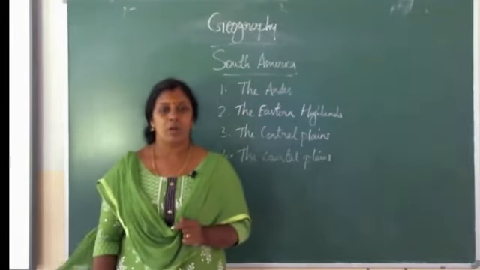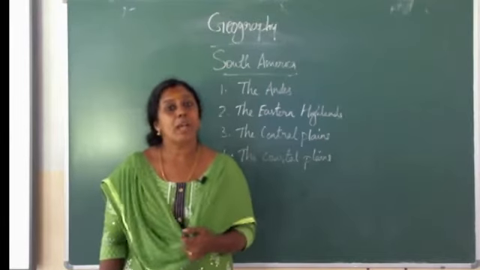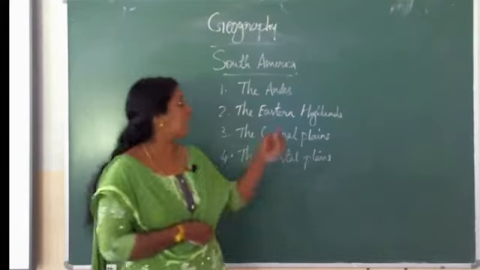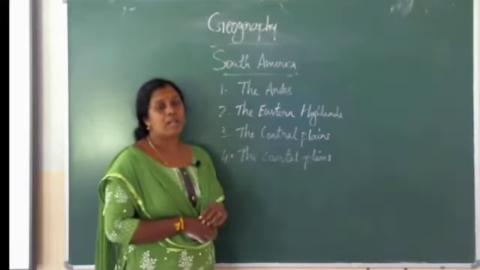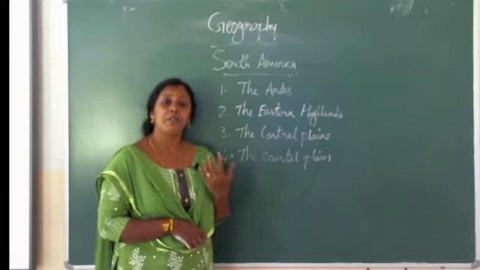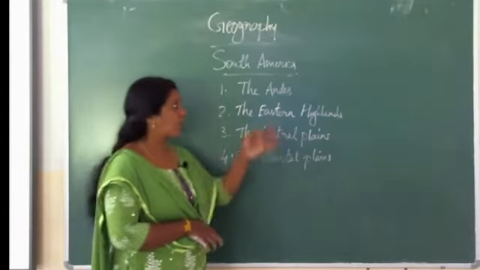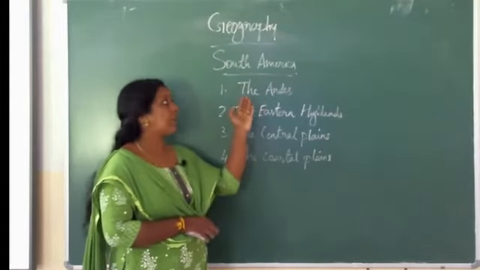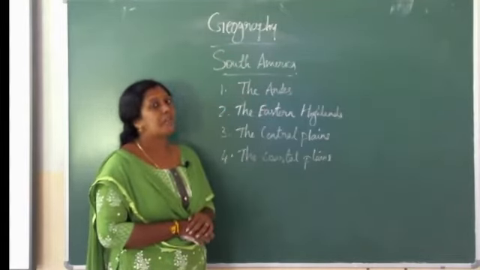That is one important plateau in South America. And Lake Titicaca is one of the important lakes of South America. It also originates from the Andes. So these are the important facts of the Andes.